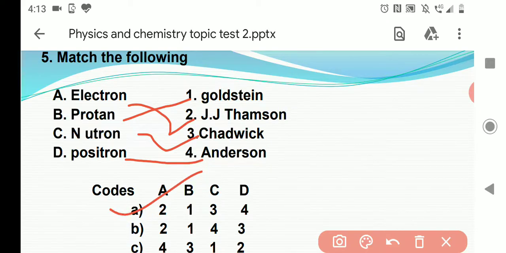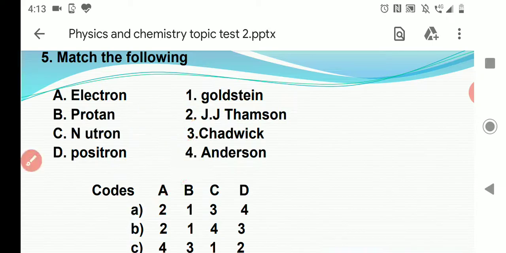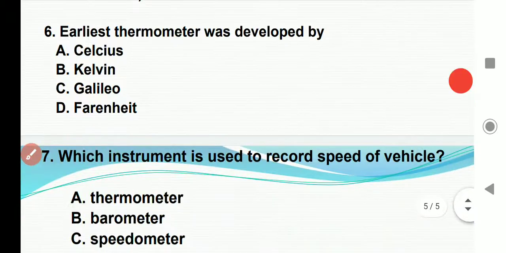The first is the right answer: A is 2, B is 1, C is 3, and D is 4. Positron is Anderson. Okay, go to the next question.